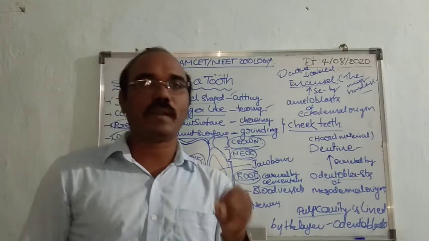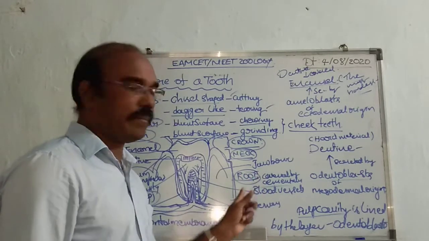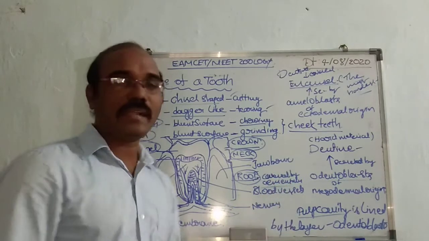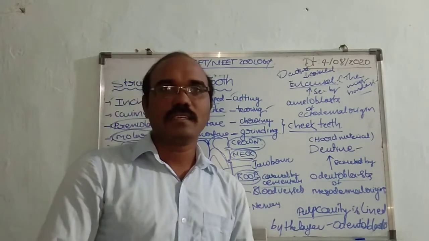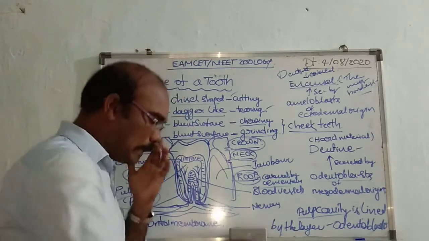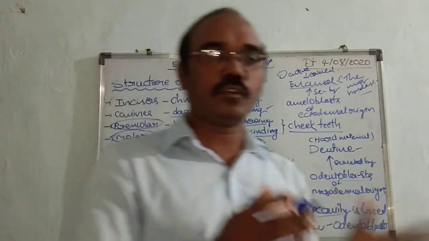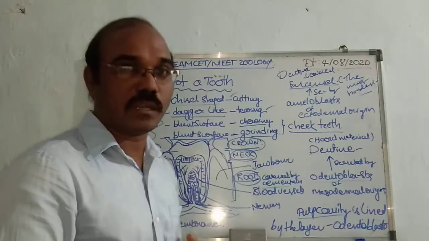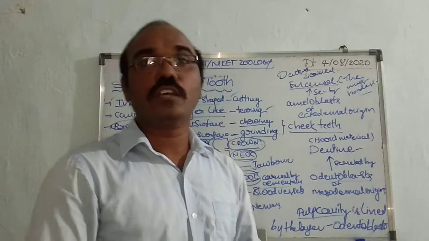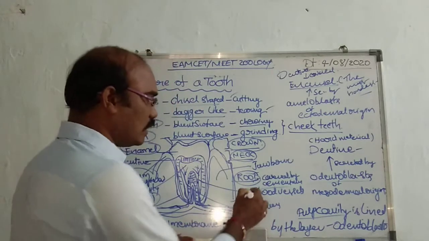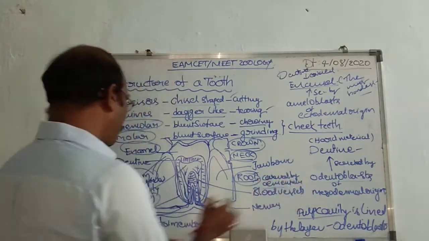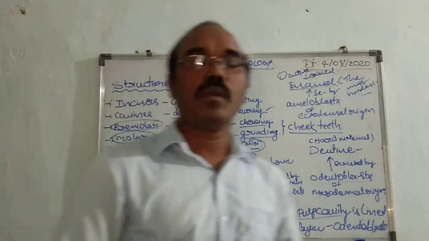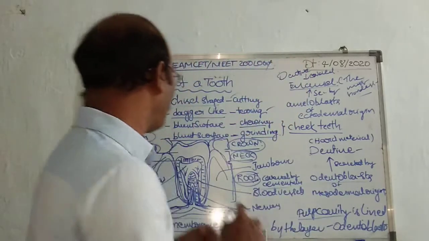The root of the tooth is fixed in the sockets of the jaw bones by the cementum and the periodontal membrane.